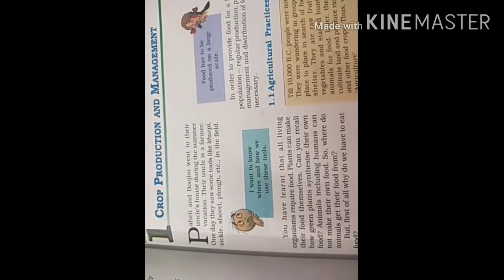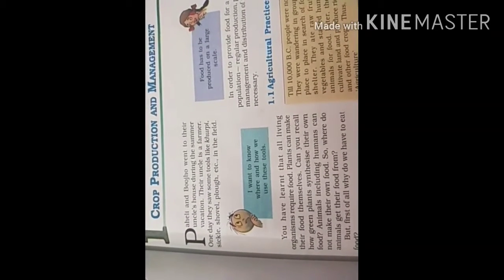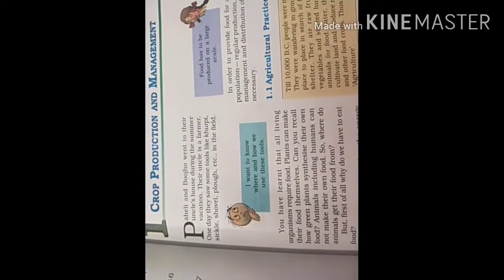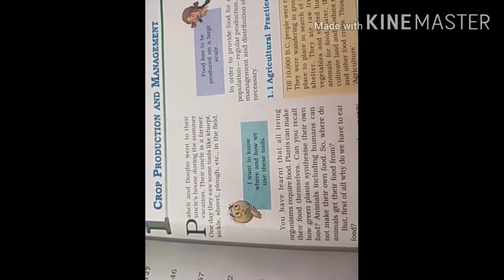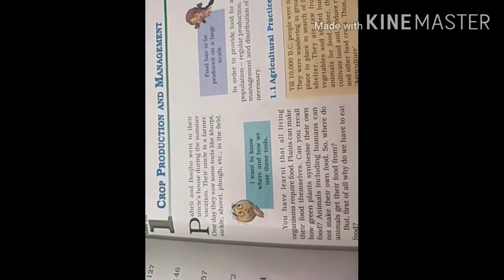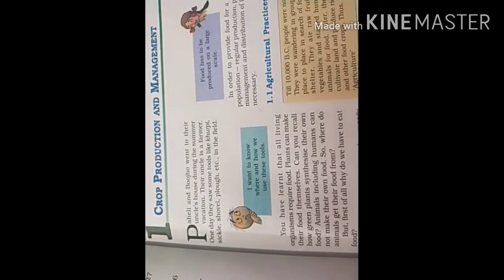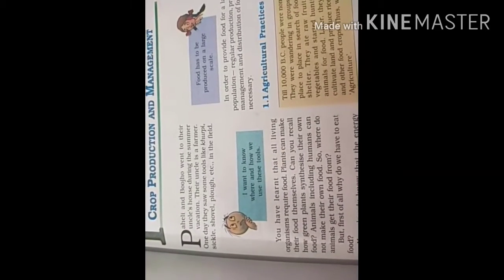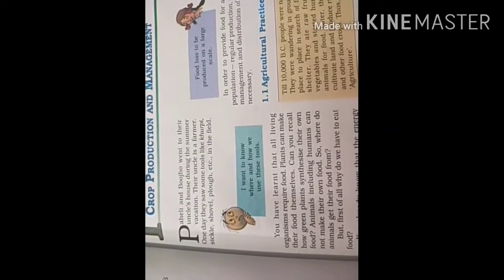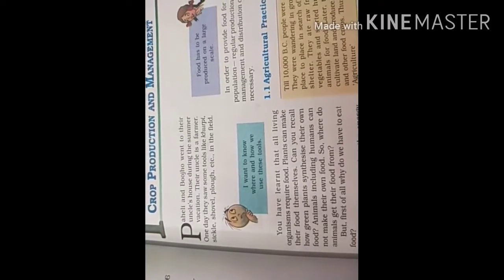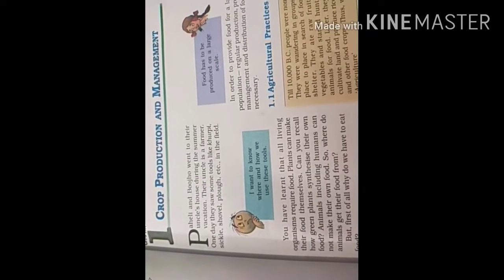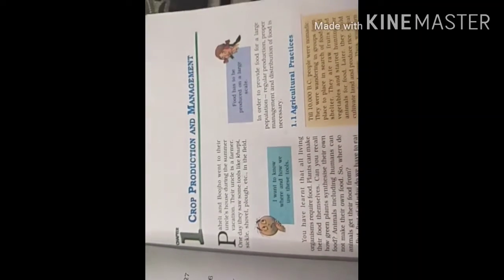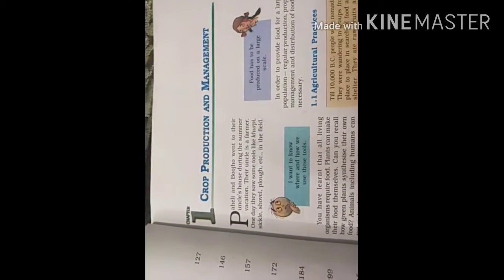So how the crops are produced, what type of things are used in crop production, what are the tools which are used in crop production, how we can manage the produced crop, means how we can store the crops, how we can save the crop, how we can protect our crops. All these things we are going to learn in this chapter 1, crop production and management. So let us start the chapter.